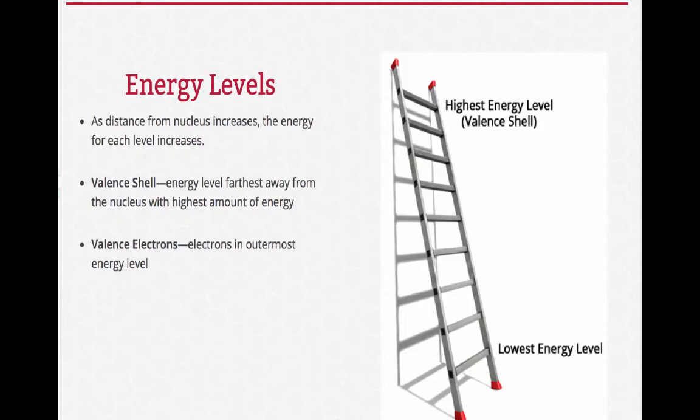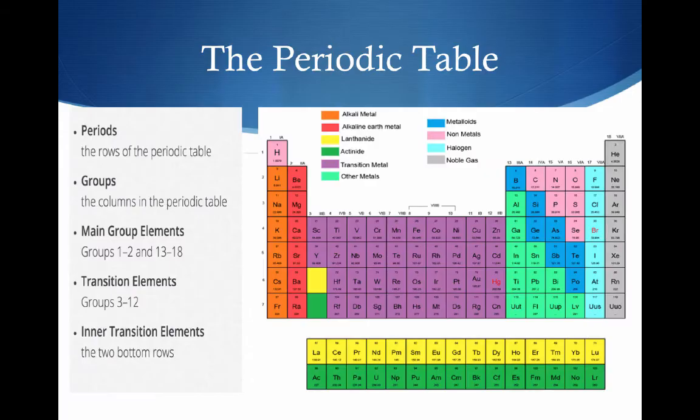And then we have Bohr, who came up with the energy levels. And so his idea was that electrons aren't just scattered throughout the atom, but they exist in these energy levels, and they're able to move through these energy levels when they're excited.